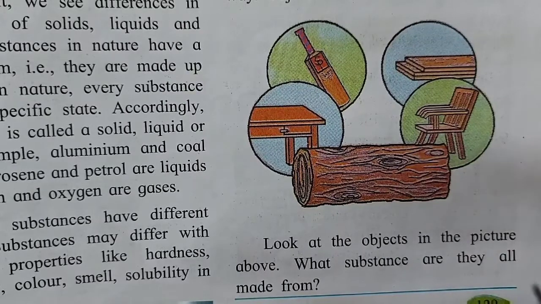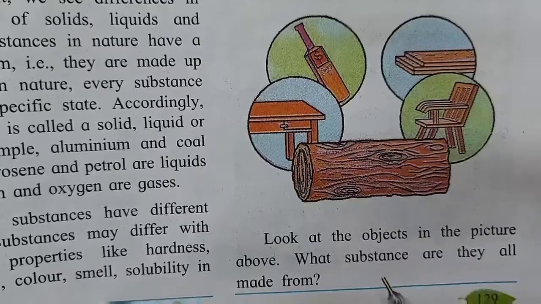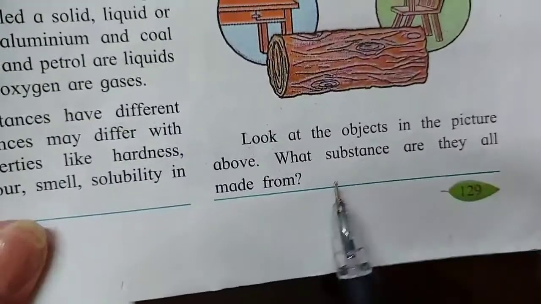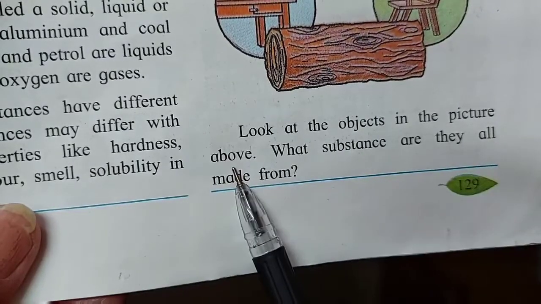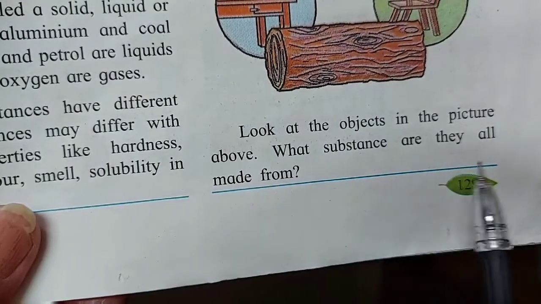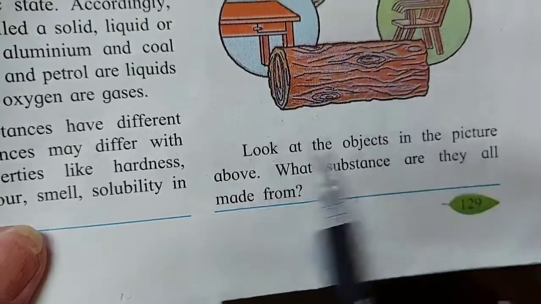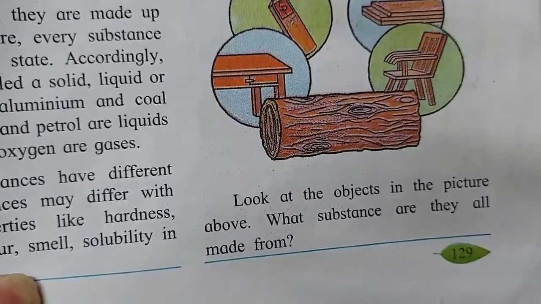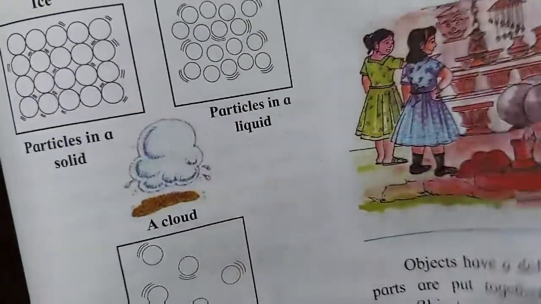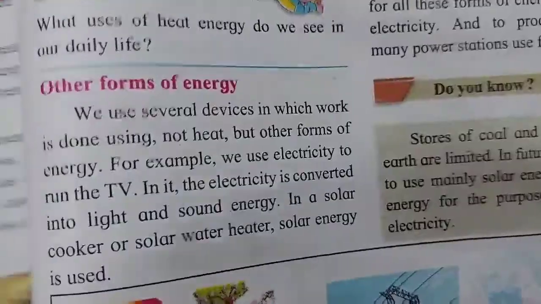A chair can be made up of metal, rubber or wood. In this way, different substances make different objects. Now look at the objects in the picture above. What substances are they all made from? They are all made from wood, but they can be made up of different substances.